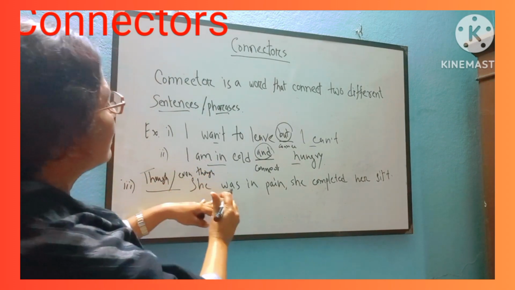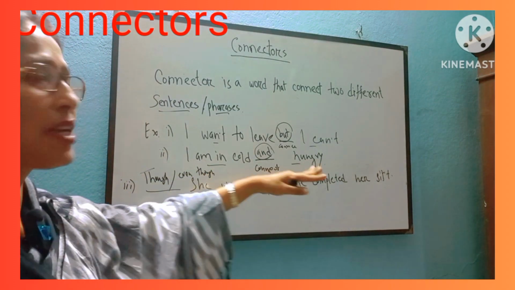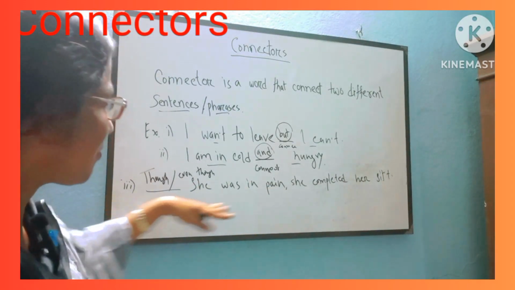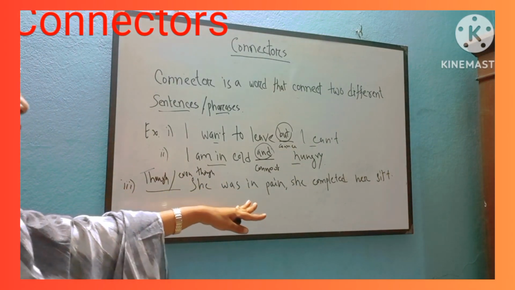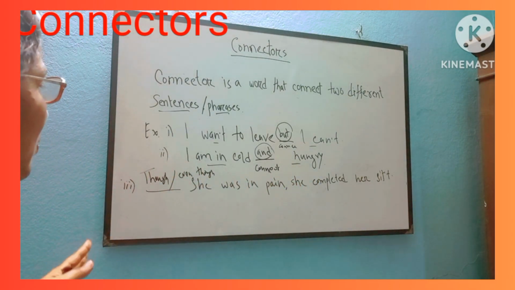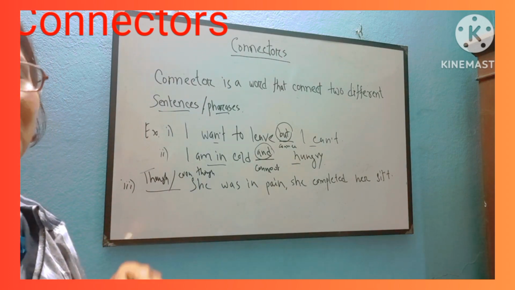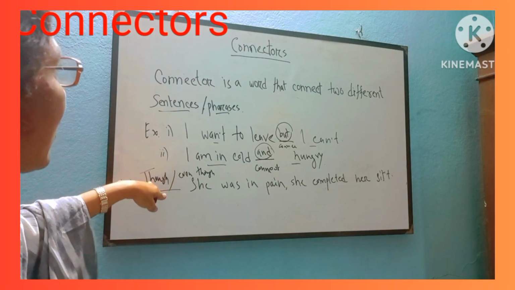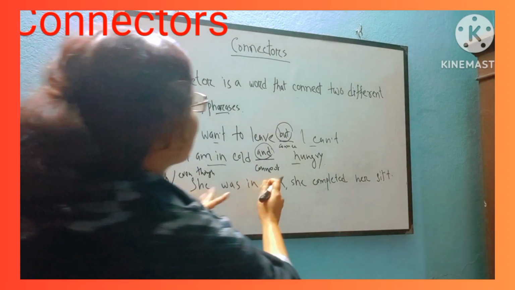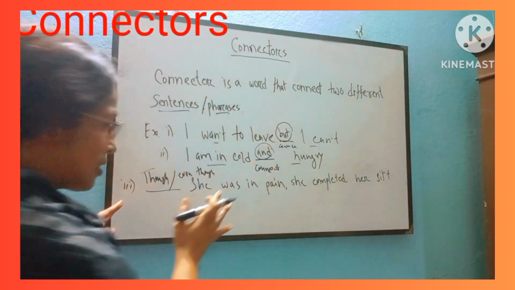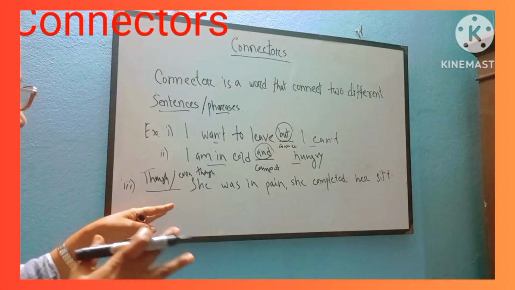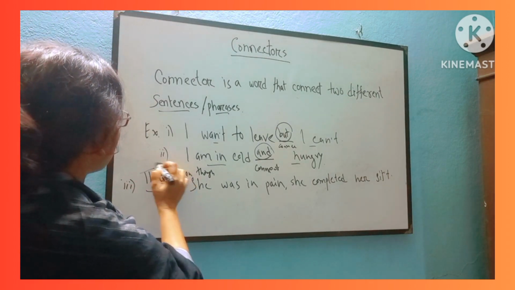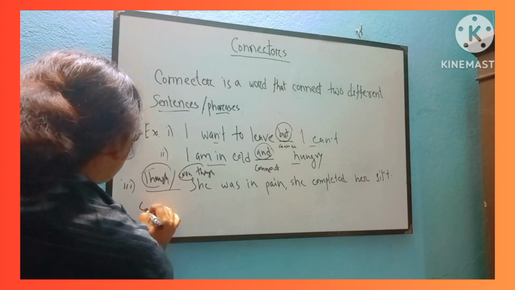Though and even though she was in complete pain, she completed her shift. Look at the final sentence: though she was in pain, she completed her shift. Here's the meaning: তার অনেক ব্যথা সত্ত্বেও সে তার শিফটটা পরিপূর্ণ করেছে. Here this attaching point, connecting point, joins this part and this part into a complete sense and delivers a better thought about the sentence. Look at it. Though or even though point to connector.